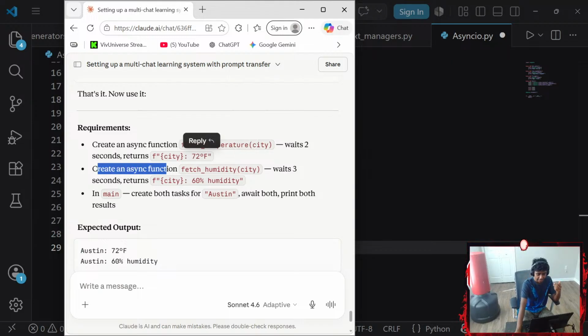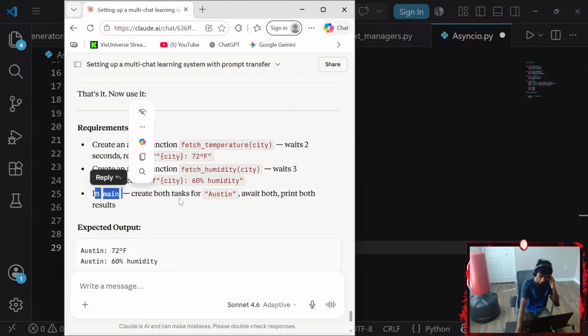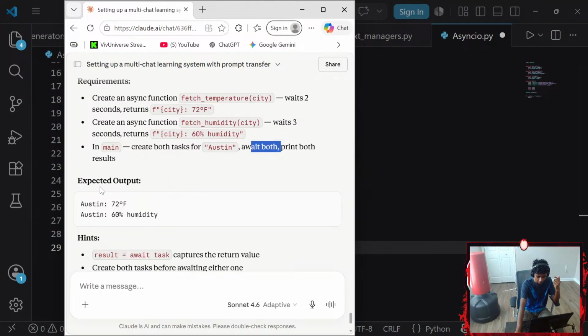Create an async function called fetch underscore humidity, which requires city as a parameter, and then waits 3 seconds and returns 60% humidity. In the main function, create both tasks for Austin, await both, print results.